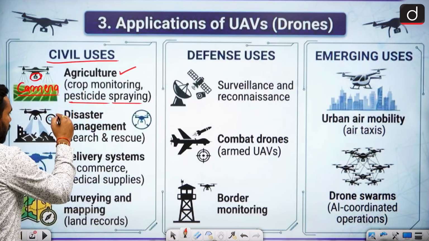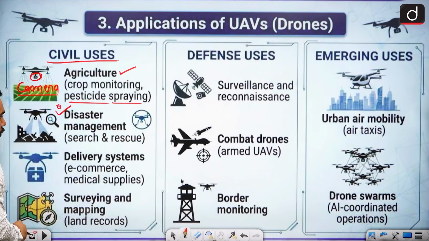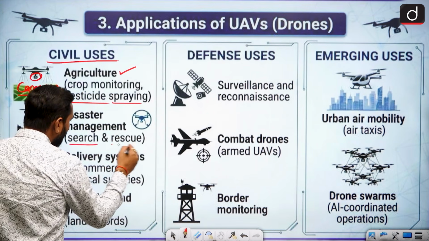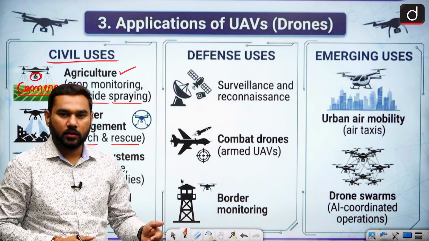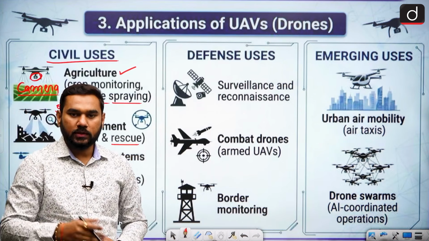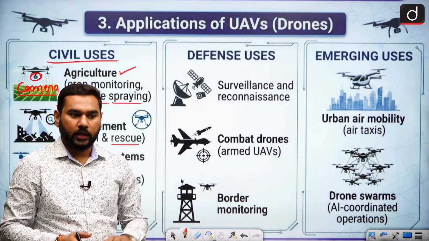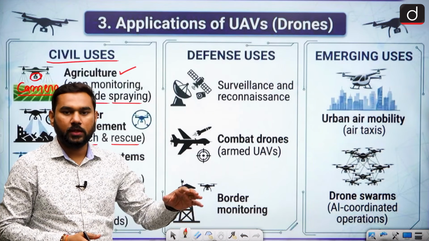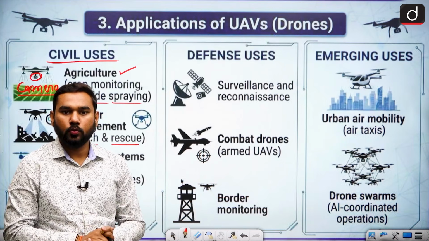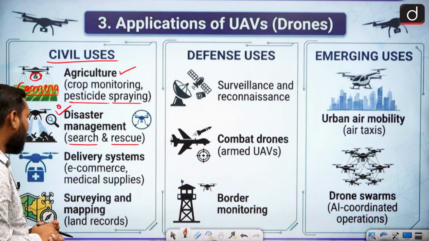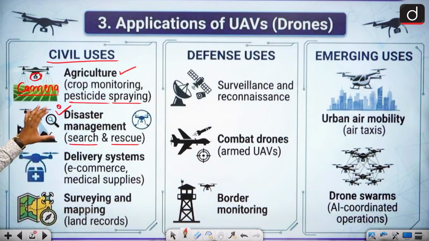The most important use right now for the drone is disaster management, because of search and rescue. If any place is affected by a disaster, people cannot go easily, but a drone can. So it can conduct surveillance, monitor affected people, and you can also carry out rescue operations with the help of data. That is the prime current use of drones.